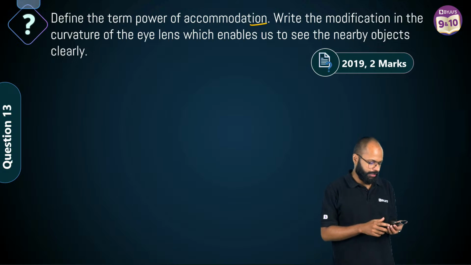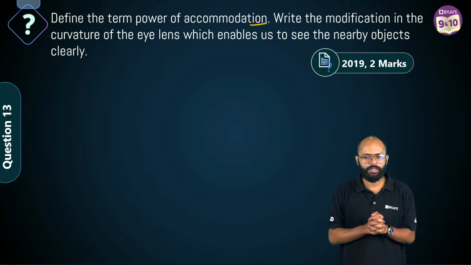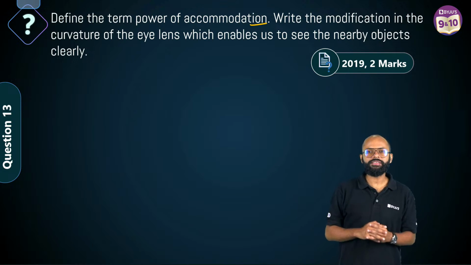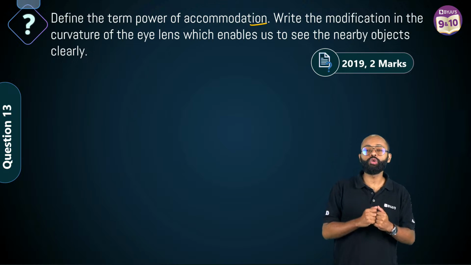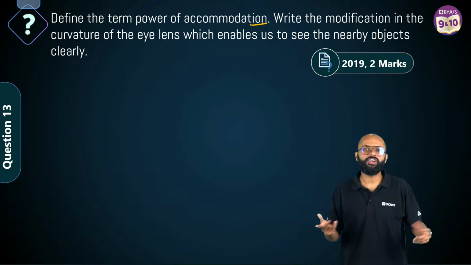I have made it to the max. ठीक है, चलो आओ, come on up. हाँ, very good. Power of accommodation. It is the ability of the eye to see near objects and far objects clearly. It is called as power of accommodation.